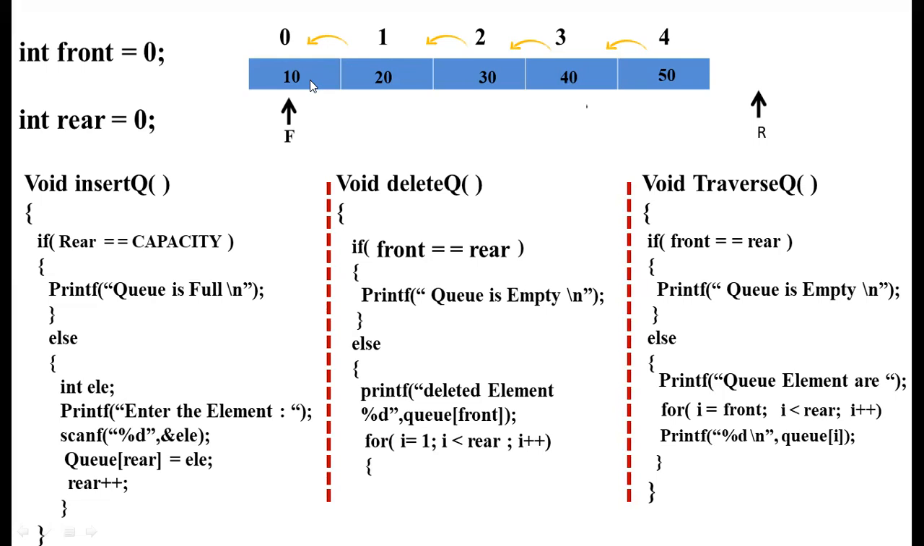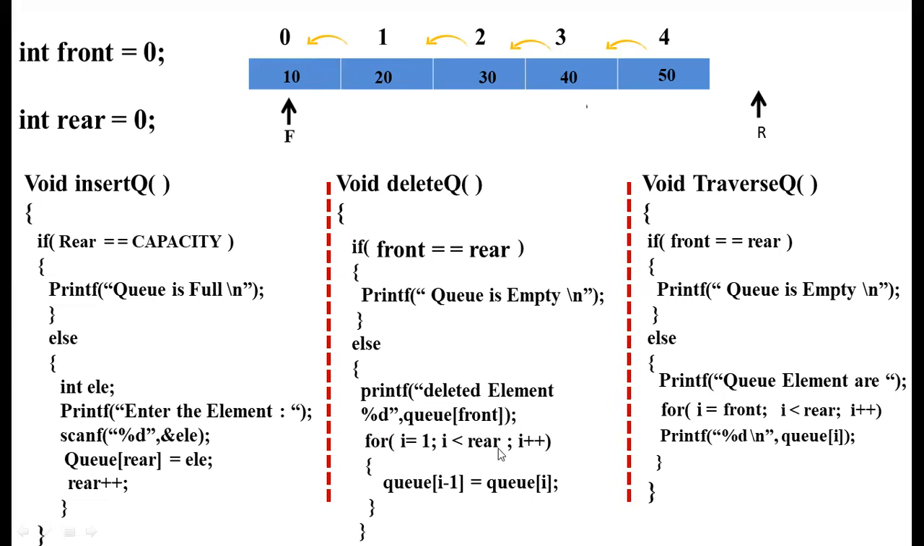So here the logic is Q of I minus 1 is equal to Q of I. Initially the I value is 1. I minus 1 is Q of 0. So in Q of 0, I am placing the value of Q of 1. What is Q of 1? 20. So 20 is being shifted to the 0th location.